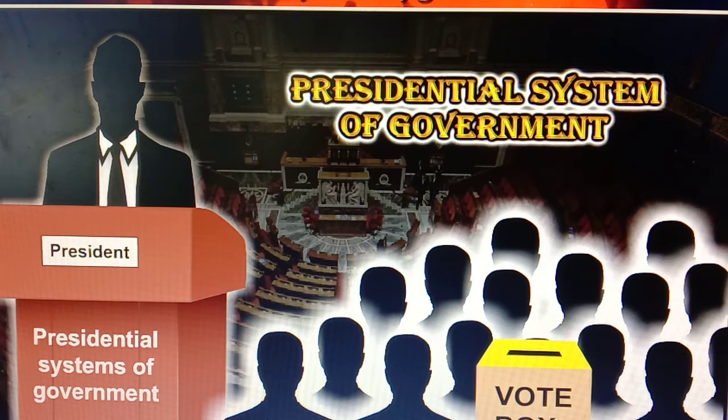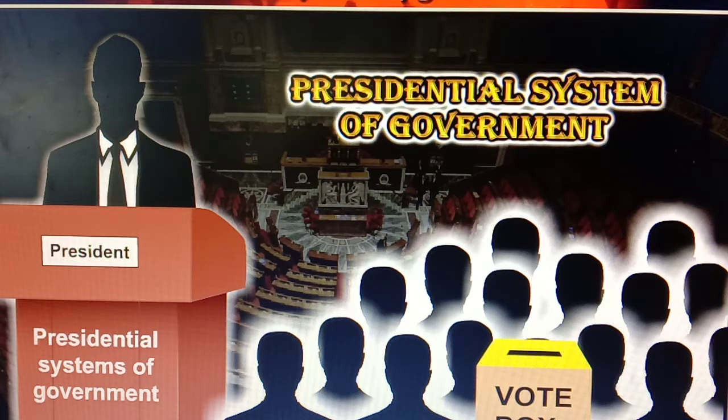So, what are the basic changes between the parliamentary system and the presidential system? In this presidential system, the president is the executive head and independent of the legislature. As the head of the state, the president is directly elected by the people. Such type of changes we can see in this presidential system.